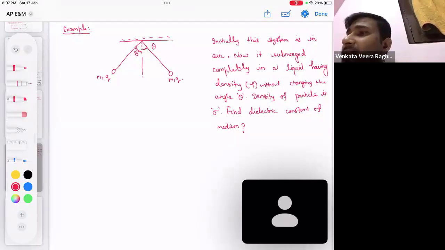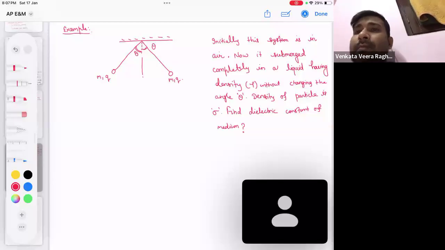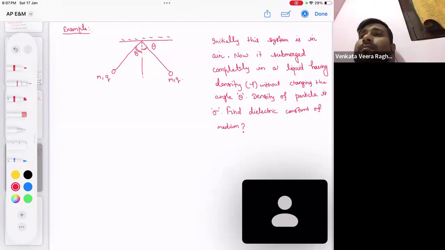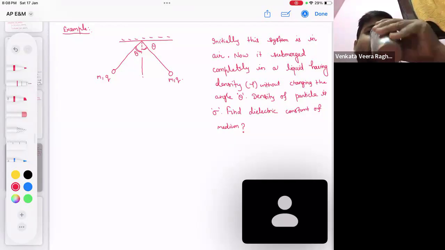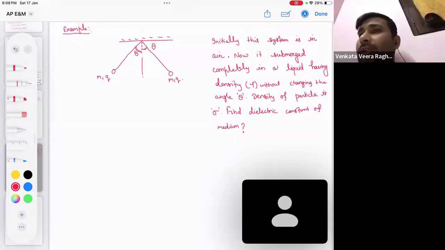So please write the equation and check which force got changed and which did not change. How much is this coming?